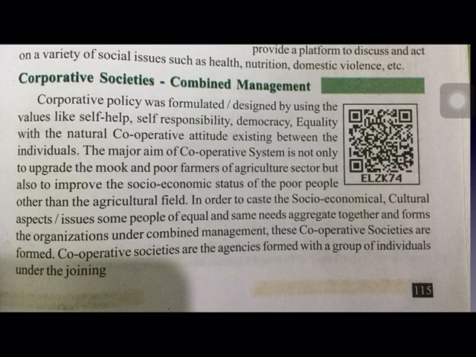Now let us see about the cooperative societies. Cooperative policy was formulated based on values like self-help, self-responsibility, equality, etc. The main aim of these cooperatives is not only to improve the conditions of the poor farmers but also to improve the socio-economic status of the poor people. To achieve this, some people with the same needs come together and form cooperative societies. These are agencies formed with a group of individuals. At least there must be 10 members to form these societies.